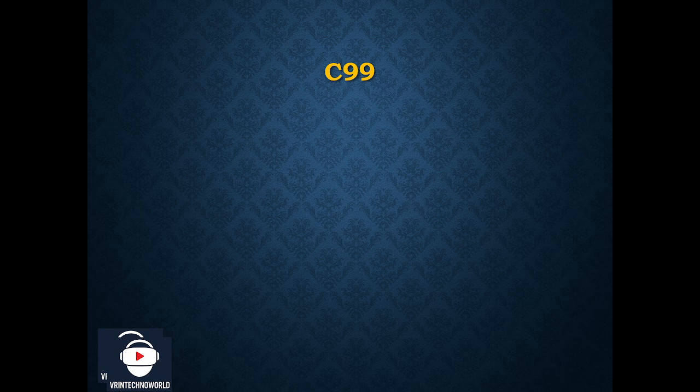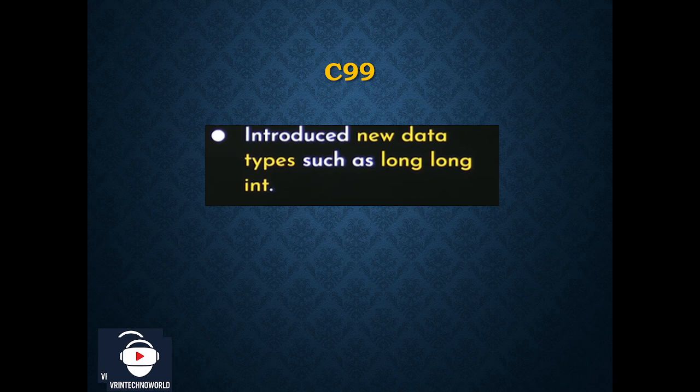After that, the next version of C programming was introduced, C99. In the case of C99, new data types were introduced. Actually, in different versions, some more features have been added so that the C programming language can become popular as well as work efficiently in the development of software. So C99 was introduced with a new data type that was known as long long.